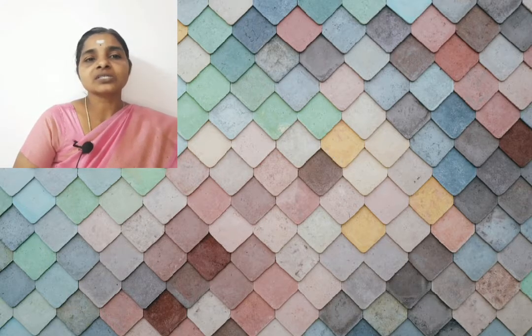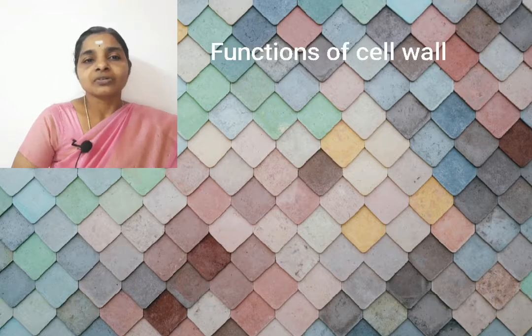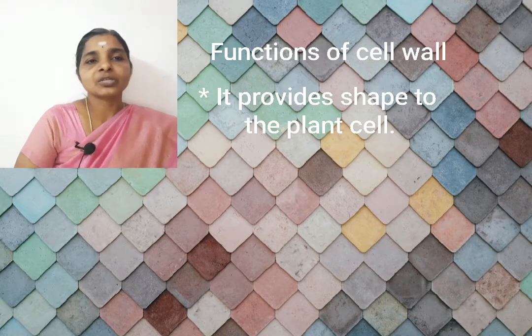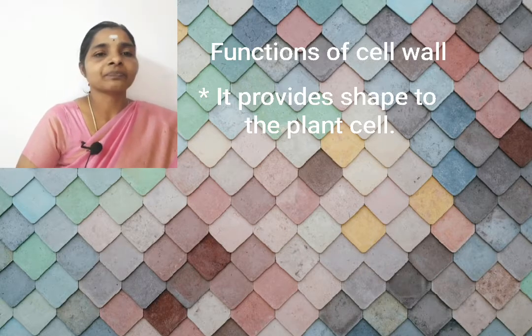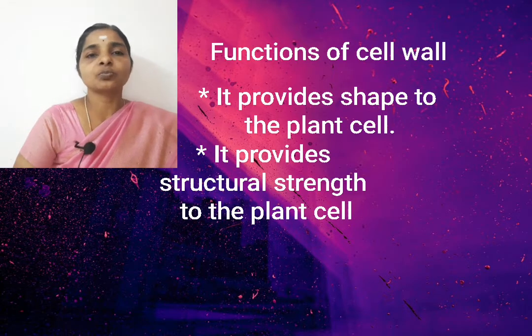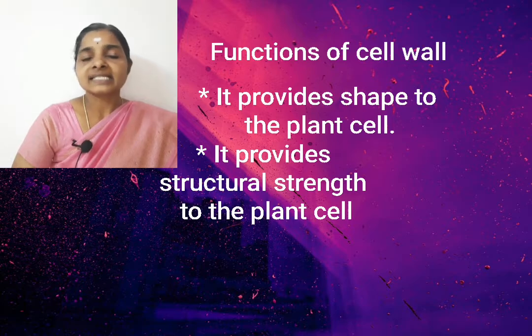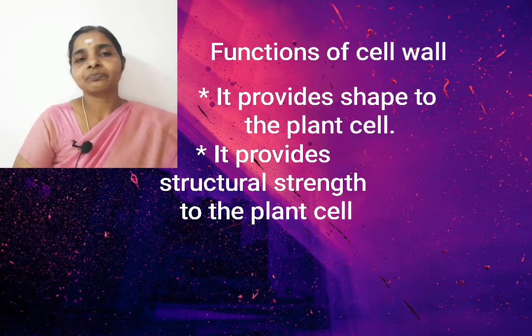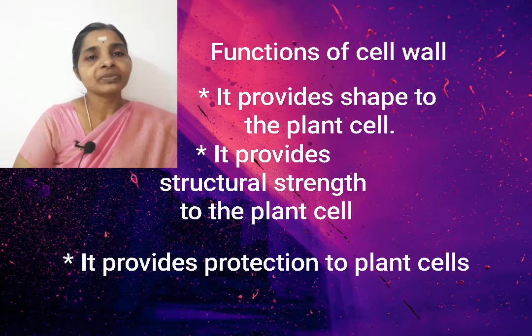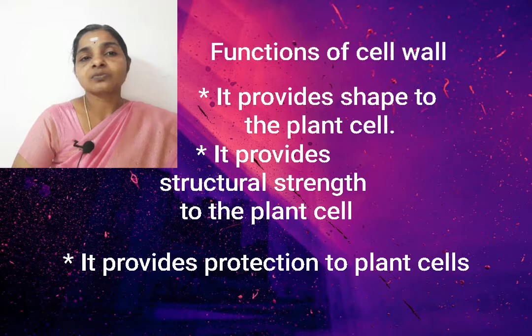Then what are the functions of cell wall? The first one is, this cell wall provides shape to the plant cells. The second function is, it also provides structural strength to the plant body. And another function is, it gives protection to the cells. How? It protects the plant cells against germs and also from mechanical injury. So these are the functions of cell wall.